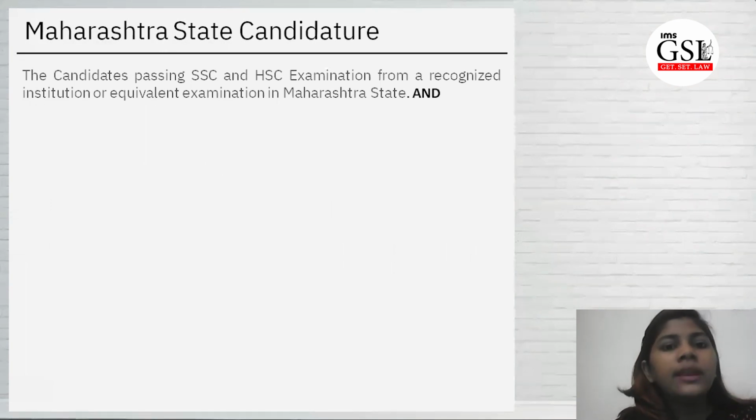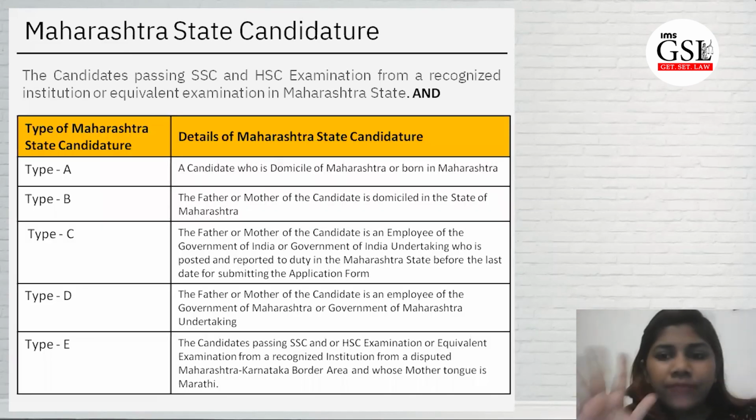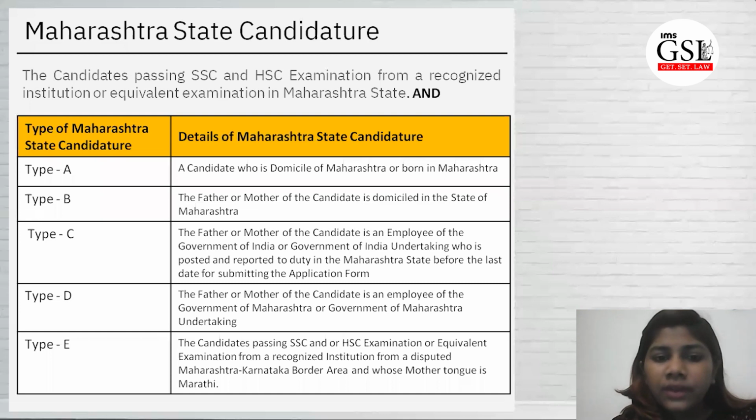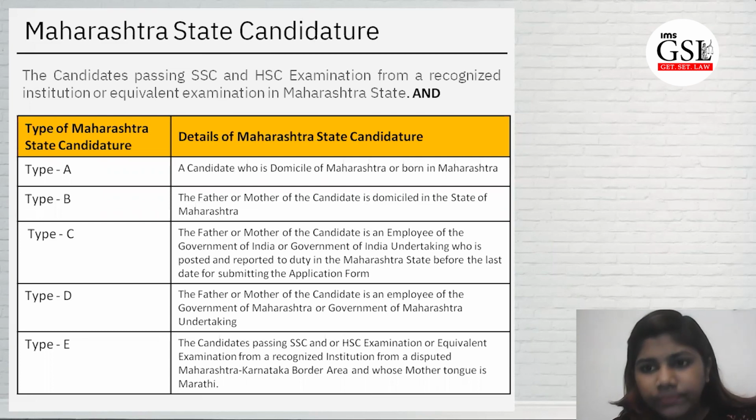Moving to the Maharashtra state category, these are candidates who passed the SSC and HSC examination from a recognized institute or an equivalent examination in Maharashtra state, and there are five types of categories. One is type A, where the candidate is a domicile. If you are born in Maharashtra, or you have moved to Maharashtra and stayed there for 15 years or more, then you are a domicile of the state of Maharashtra. Type B is where the father or the mother of the candidate is a domicile of the state of Maharashtra. Type C is where the father or the mother of the candidate is an employee of the Government of India or a Government of India undertaking who is posted and reported to duty in the Maharashtra state before the last date of submitting the application form, 7th April.